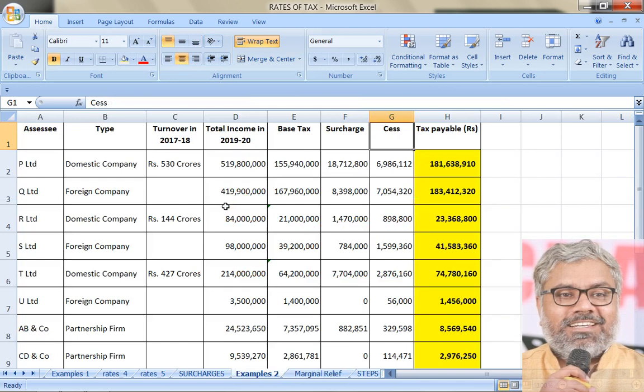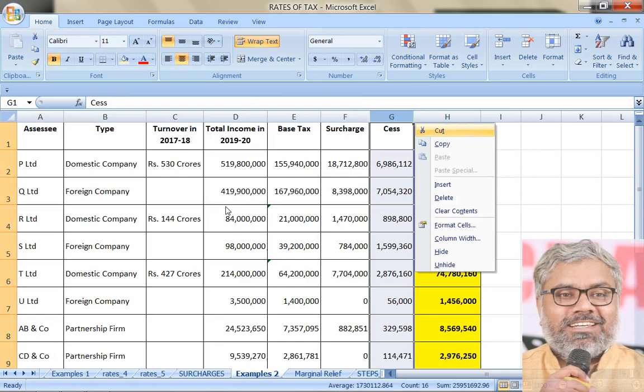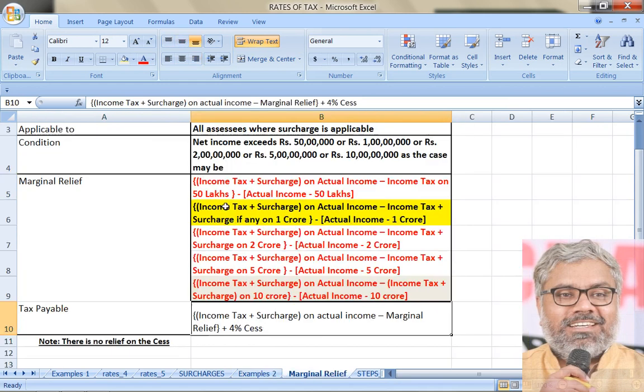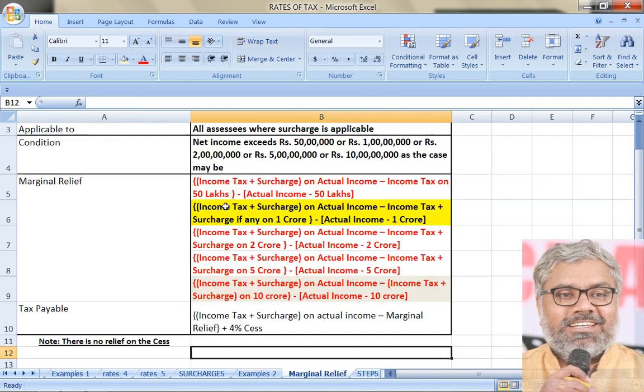So the point again to note is where the marginal relief will be introduced, if at all. If at all, there is to be another column here, though in all these cases marginal relief was not applicable, so there is no problem. Don't worry about the cases you have done. Those are cases intentionally given without marginal relief. But if at all marginal relief is applicable, where would it be? It would be after base tax plus surcharge is added, but before cess is added. Here marginal relief should be given as a deduction. It should reduce from this base tax plus surcharge, minus marginal relief, plus cess. That is how the final calculation will happen.